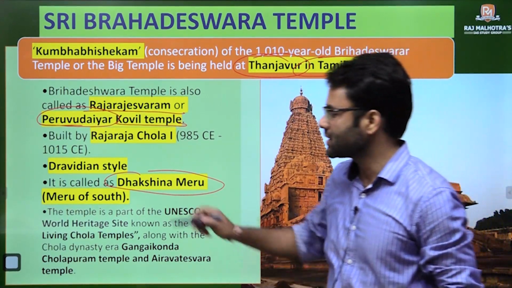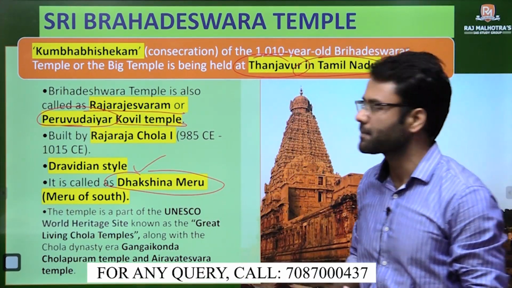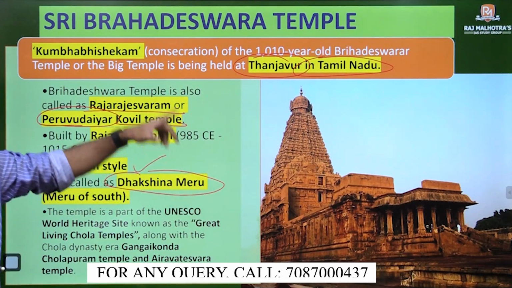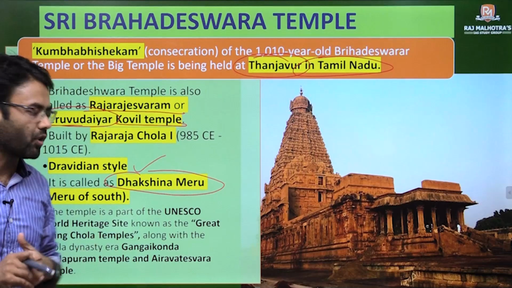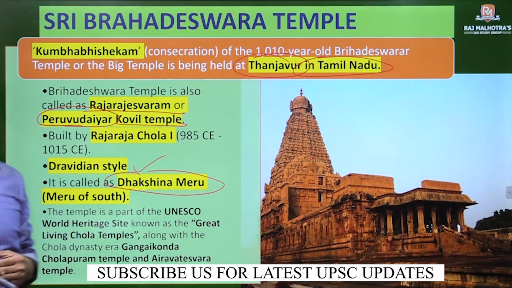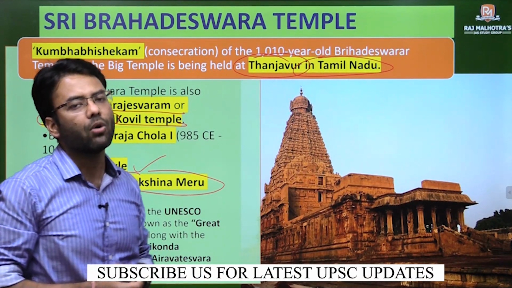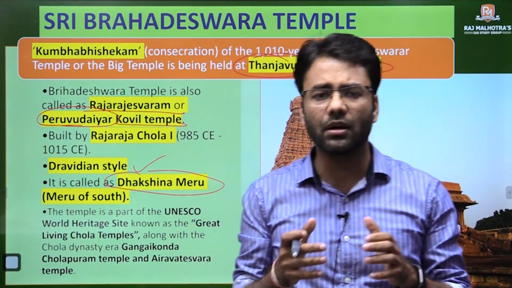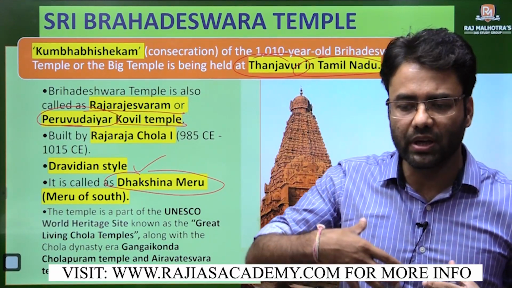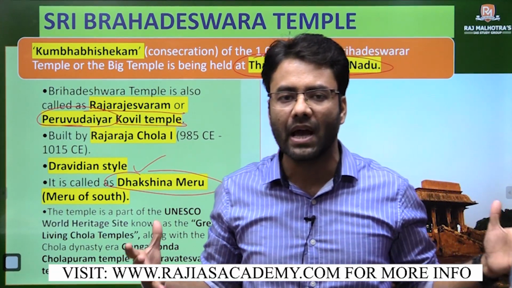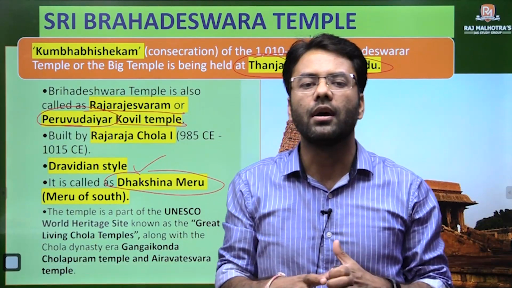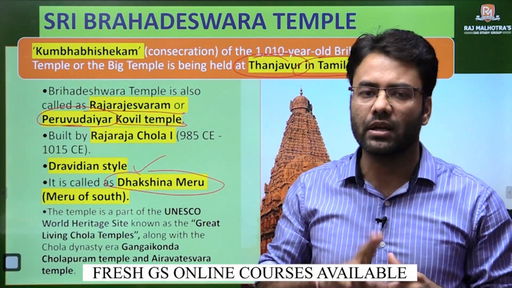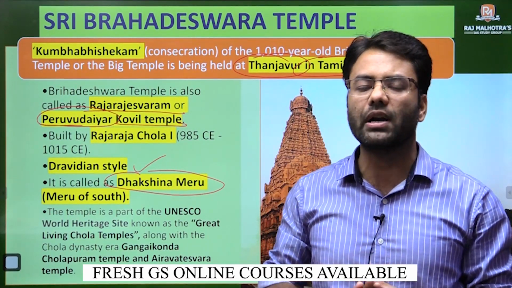And what style is it? It is the Dravida style of temple architecture. We will discuss one more point about Brihadeeswara temple when we move forward. And sometimes you are also asked about the World Heritage status of these temples. Many students ask whether they need to remember so many temples. At least, if not all, you need to remember all those temples which are in the UNESCO's list of World Heritage Sites.